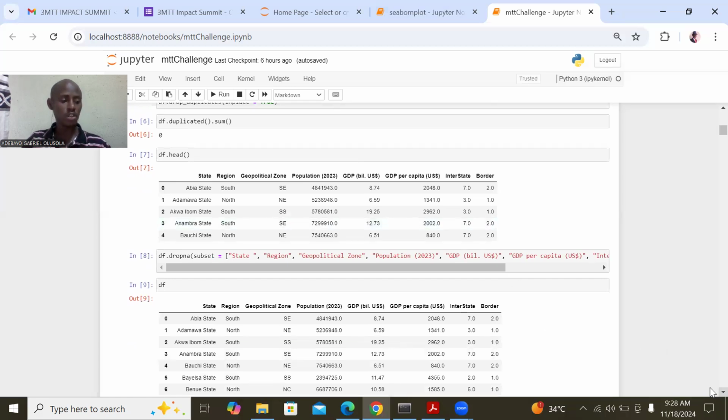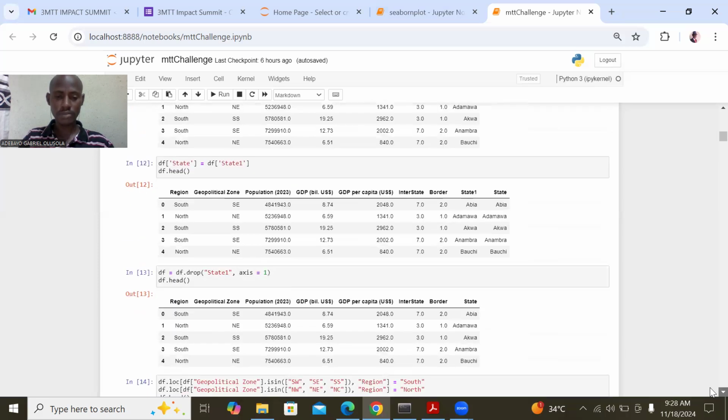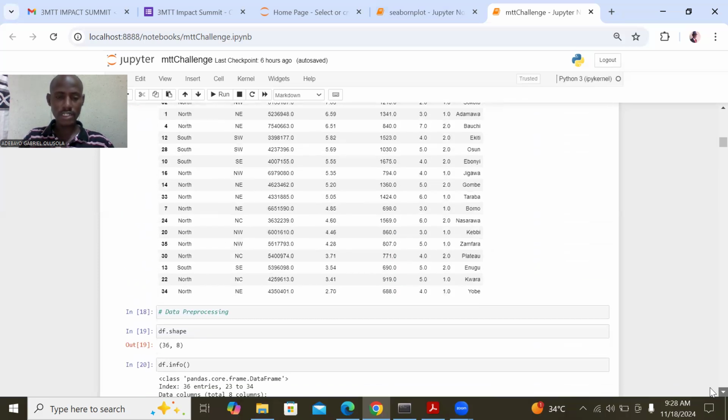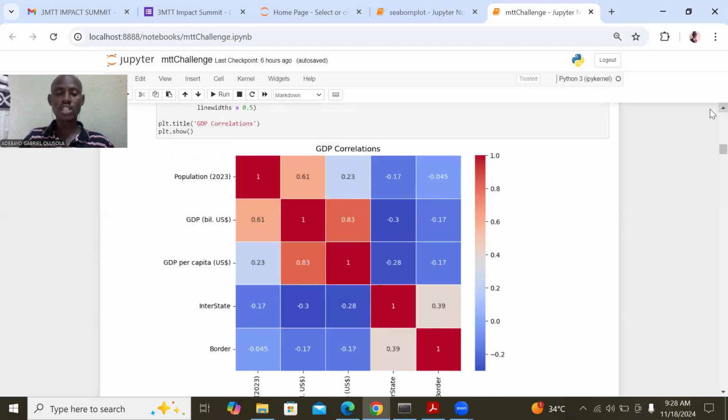So what we do in short is that after cleaning the data set, we look for the correlation. This is the correlation of the data set. What we observe here is that population and GDP is 0.61. This is not up to 0.8, but this is the highest value. So that means we are going to consider population and GDP.